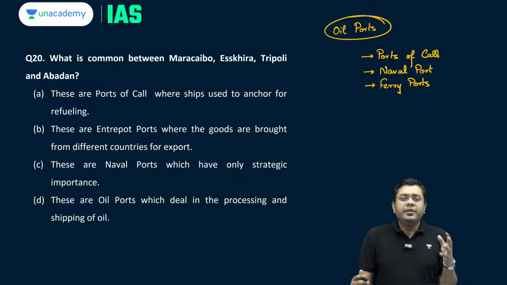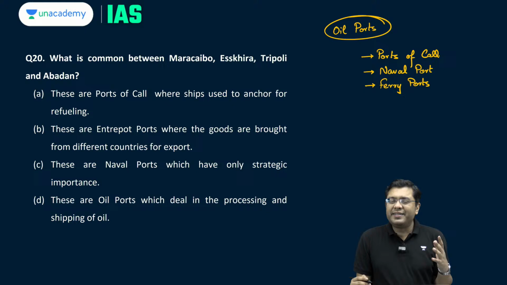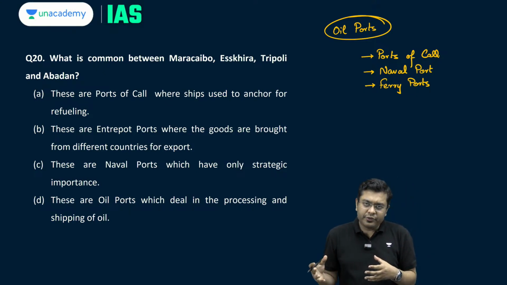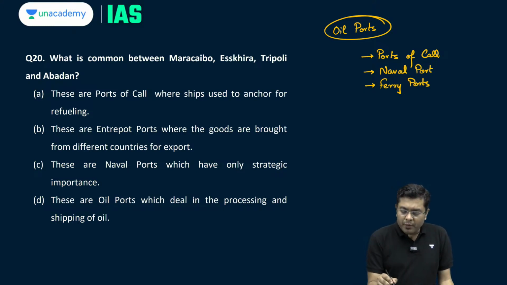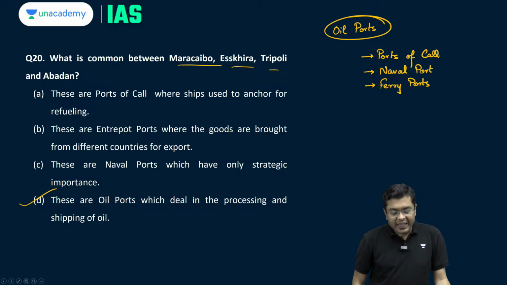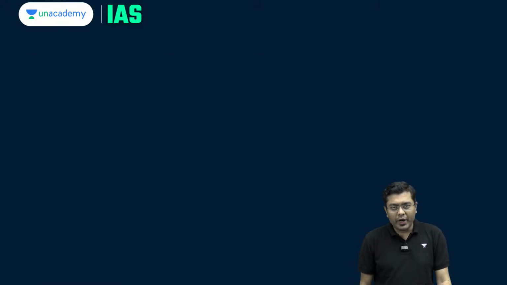For example, the Dover port in the UK is an example of a ferry port, where people in the UK, when they have to travel into Europe, drive with their vehicles into the Dover port, they onboard the vehicle, and then from there the ferries transfer them to the port of Calais. The port of Calais in France is then used for internal transport in Europe. So here, what is common between Maracaibo, Eshkira, Tripoli and Abadan? These are basically oil ports which deal with the processing and the shipping of oil.